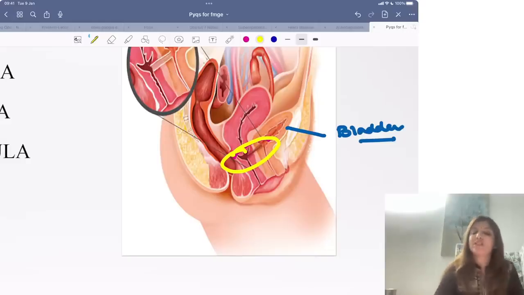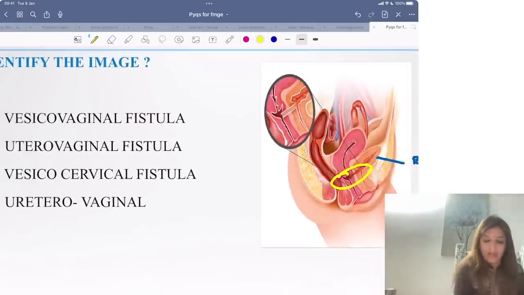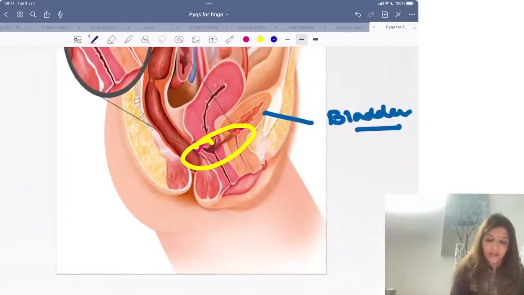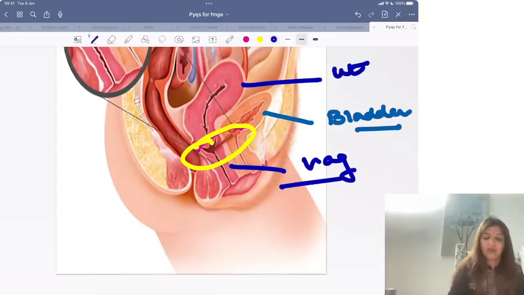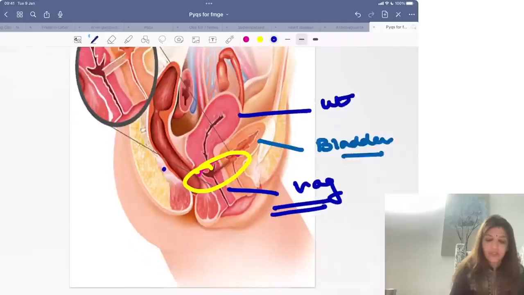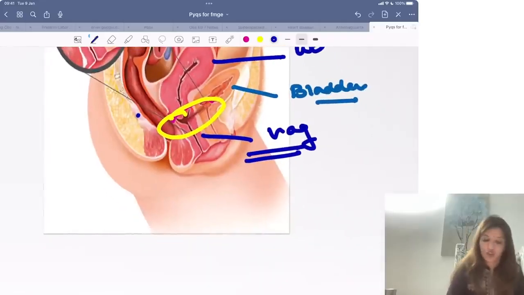Now, over here, you are seeing a connection between the bladder and vagina, and that is a vesicovaginal fistula. So this over here is bladder, this is uterus, this is vagina, right? And this over here is a vesicovaginal fistula.